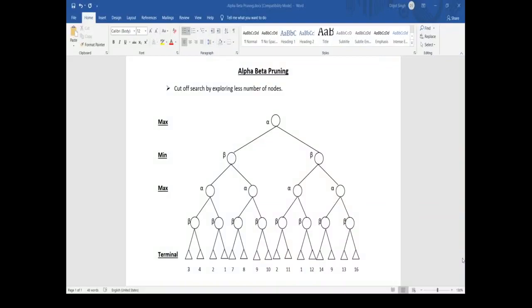So our next algorithm is alpha beta pruning. Alpha beta pruning is a modified version of the minimax algorithm. It is an optimization technique for the minimax algorithm, as we have seen that in the minimax search algorithm the number of game states it has to examine is exponential in the depth of the tree.